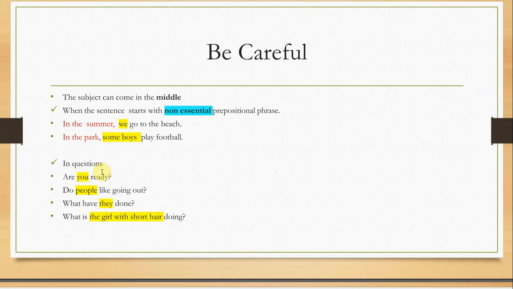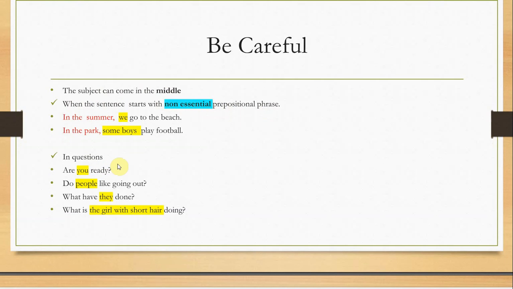We don't know. For example, if I say "what have they done," it's a question. But if I say "what they have done," it doesn't look like a question anymore. So I can never say "what the girl with short hair doing," it's not even a question. So again, the subject can come in the middle in two cases: if the sentence starts with a non-essential prepositional phrase, or in a question. This is the second condition.